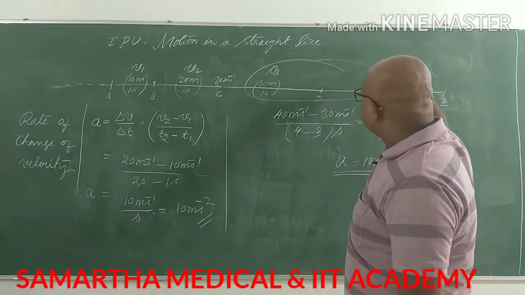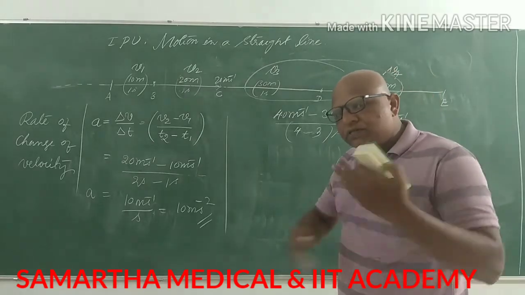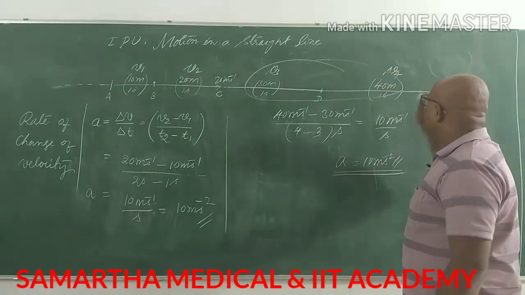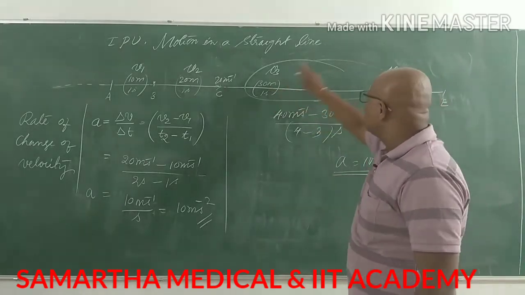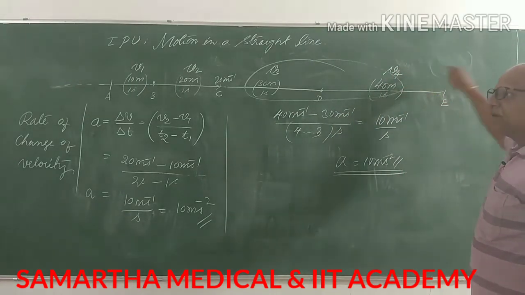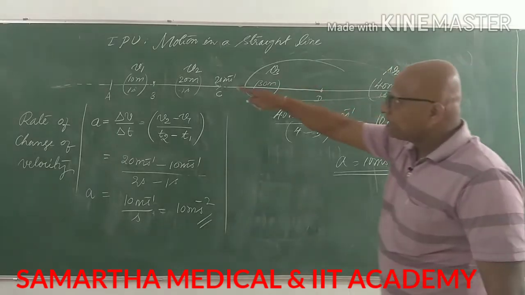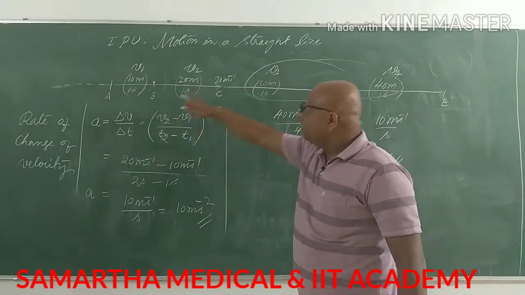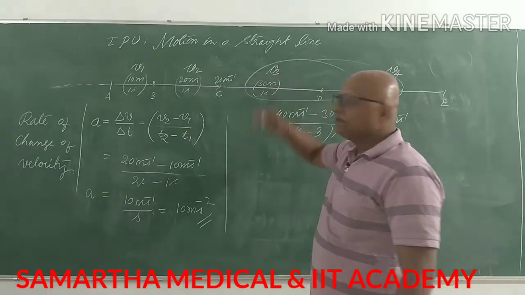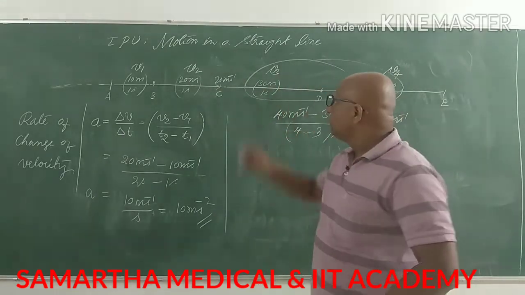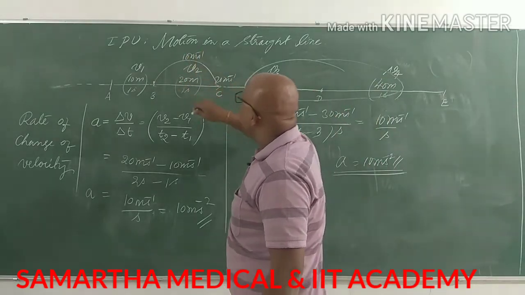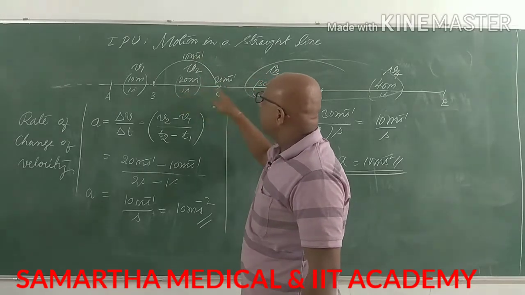Velocity is changing, but the rate at which the velocity is changing is constant, which is 10 everywhere. 10 meter per second added becomes 40. 40 meter per second again, 10 meter per second is added becomes 50 meter per second. 10 meter per second plus 10 meter per second is 20 meter per second. 20 meter per second plus 10 meter per second. How is the velocity added? 10 meter per second is the change in velocity and it is added in 1 second.